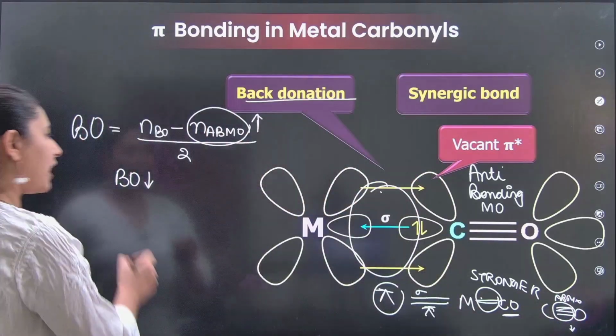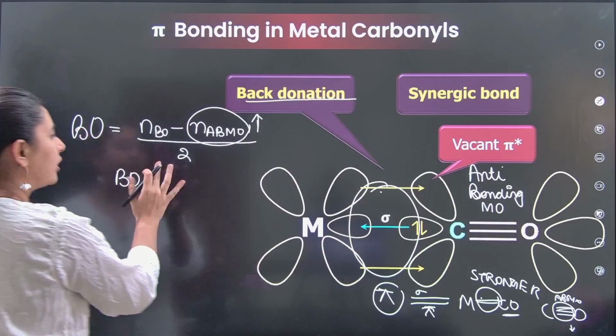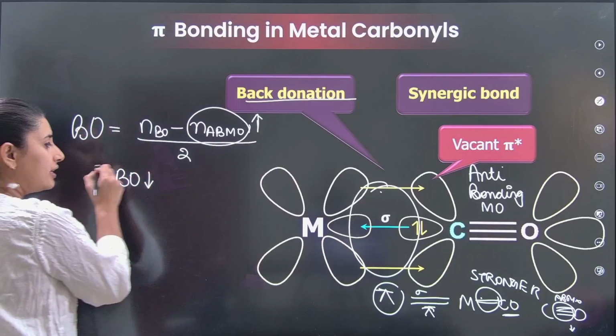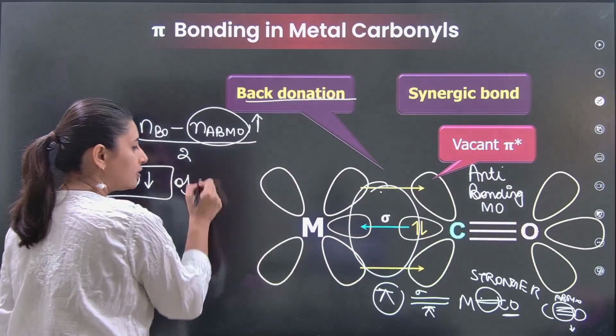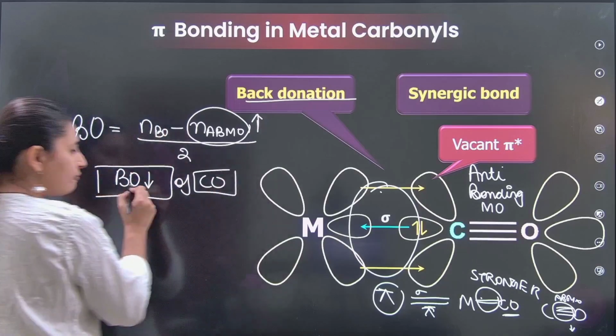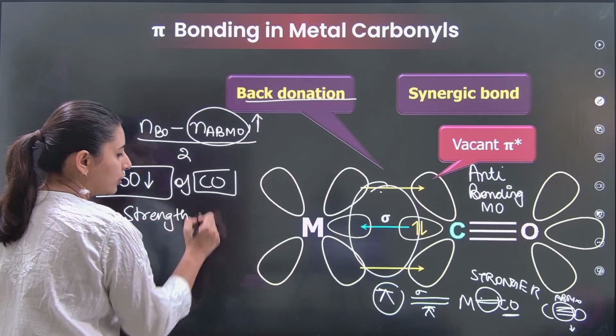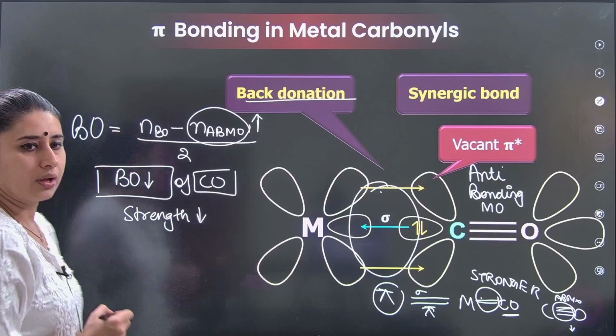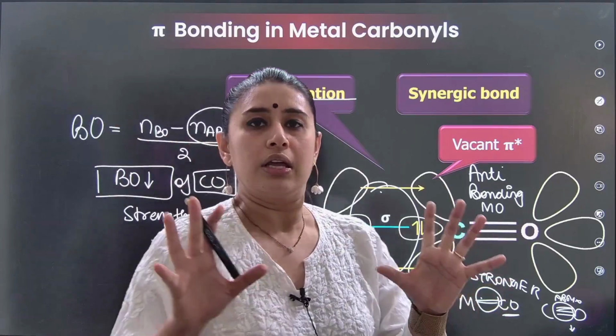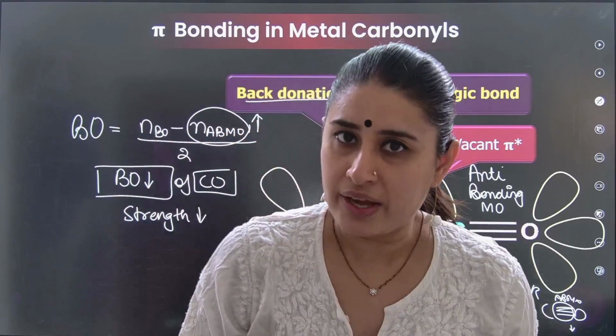Do you understand the result of this back bonding? Bond order decreases, of CO. So if bond order is decreasing, can I say the bond strength also decreases? Right? These are the areas from where the questions can come.